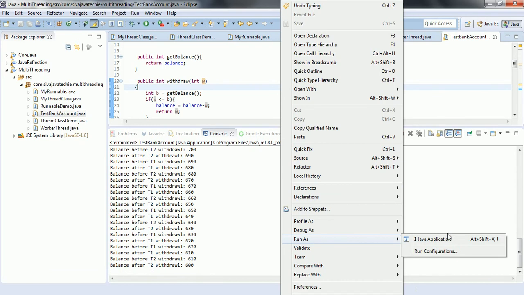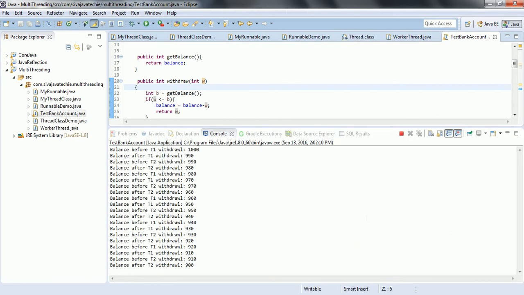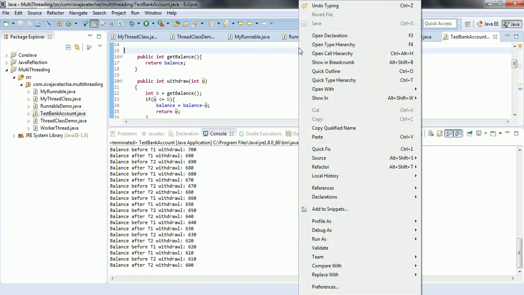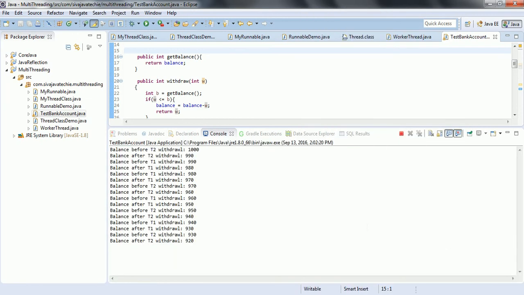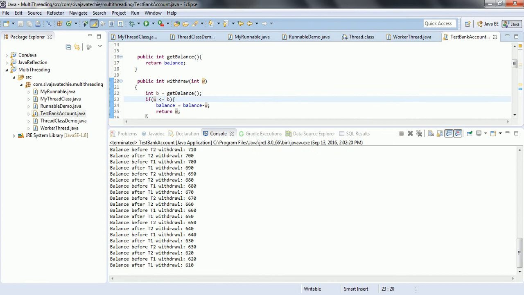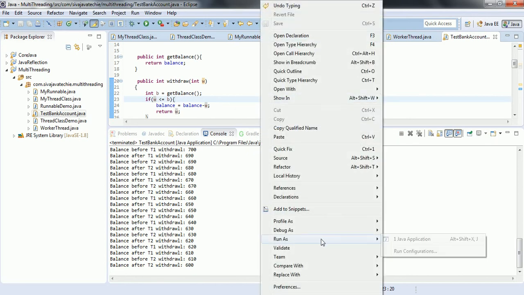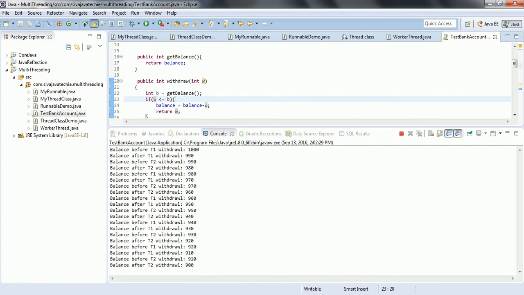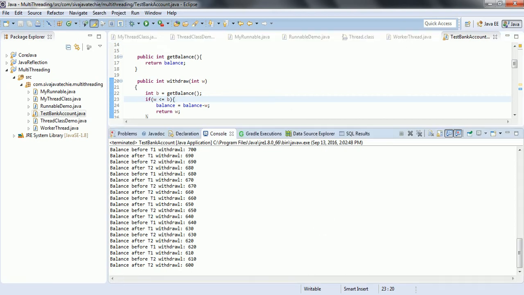Nine ninety. Now let me run once again. So if you see the output of this program, here you can see, first the balance before T2 withdrawal happens, and then after withdrawal it is 990.